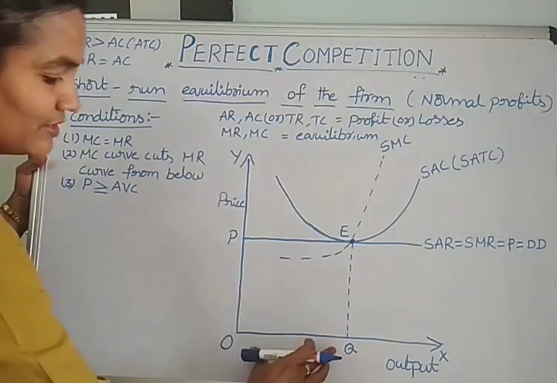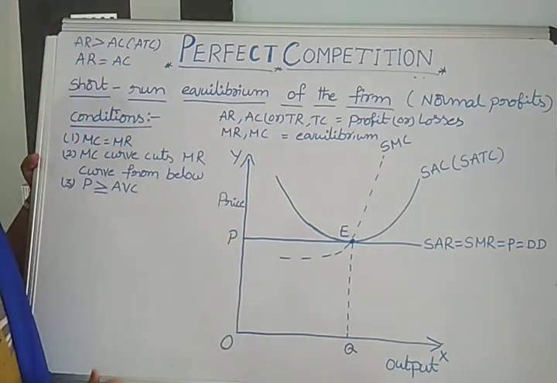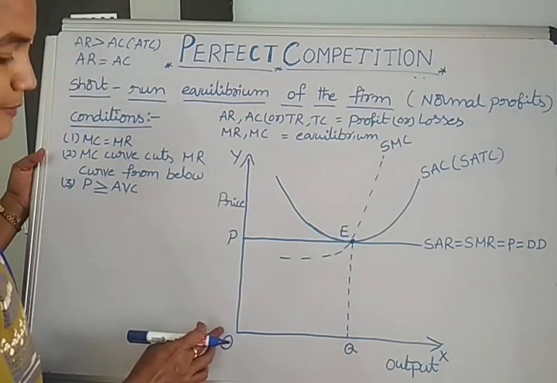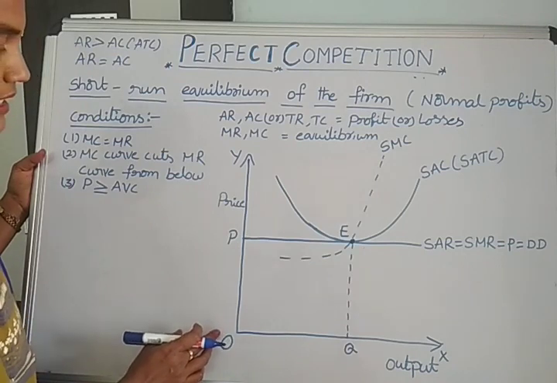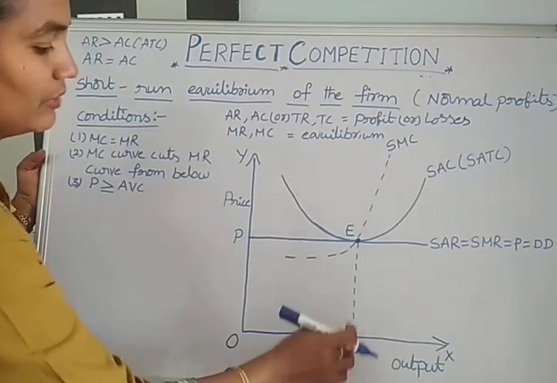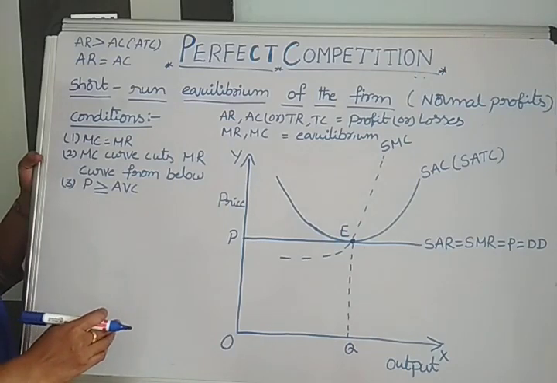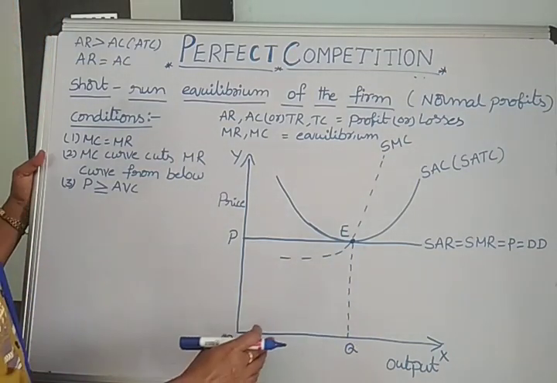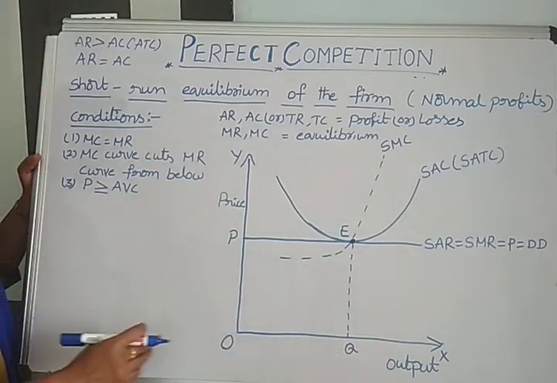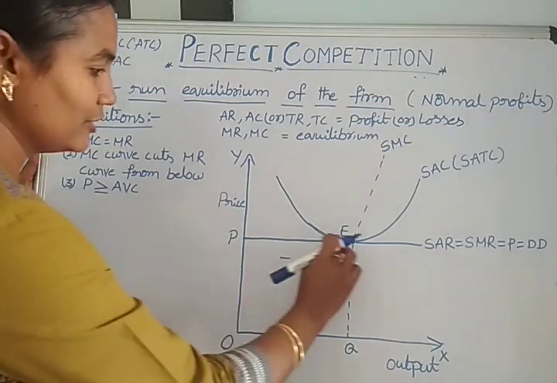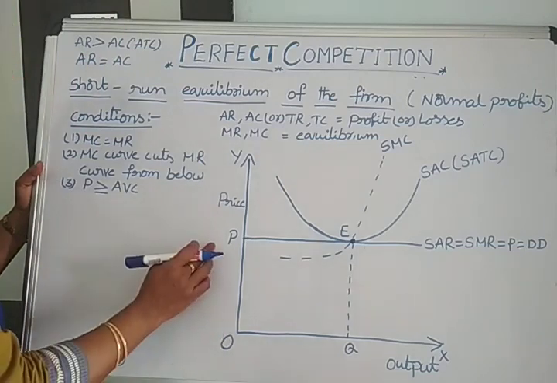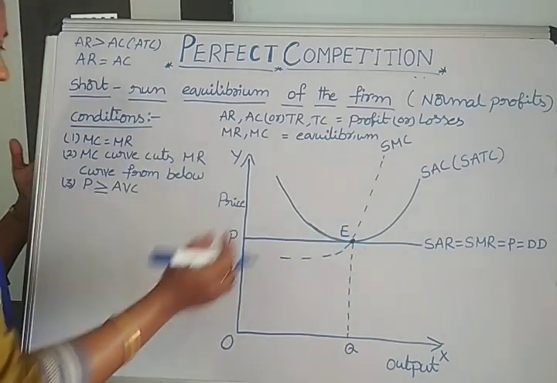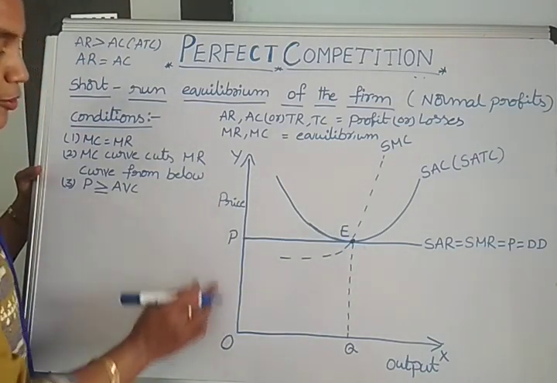For producing OQ level of output, the producer spends cost of OP, or EQ level of cost. Through selling OQ level of output they receive revenue also of OP, or EQ level. Here the price of the commodity is fixed at OP.